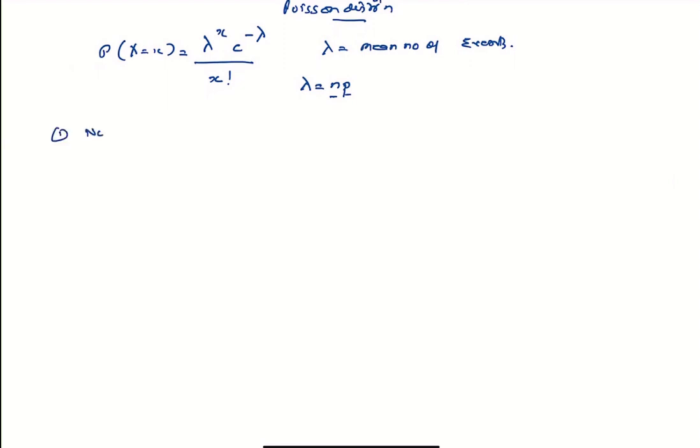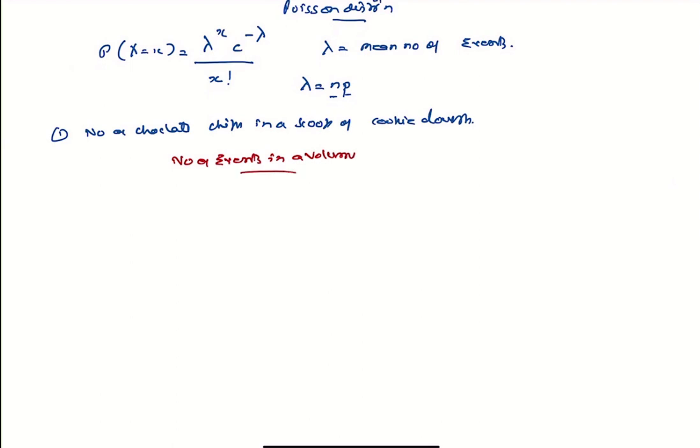So, number of chocolate chips in a scoop of cookie dough. This is the number of events in a volume, and these are all independent events. So this is a Poisson distribution.